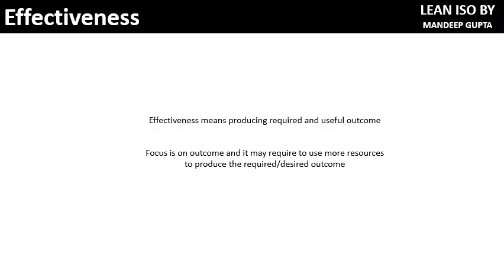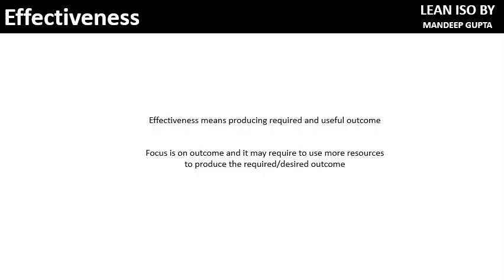Effectiveness simply focuses on producing the desired or required services or goods. It does not focus on the number of inputs required to produce that output. It's very simple. Effectiveness is simply whether any service or output which is produced is worthwhile or useful or not. As simple as that.